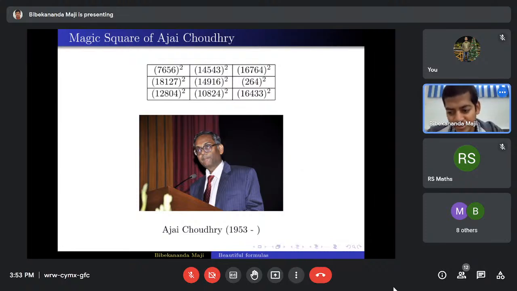Ajay Chaudhary, in his full life, served in the Indian Foreign Service, but still he was interested in mathematics. He has published, I think, more than 90 research papers in reputed journals. Even now, he is doing research in this area of number theory.